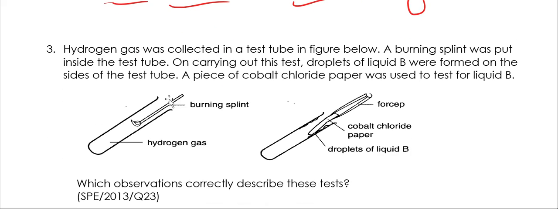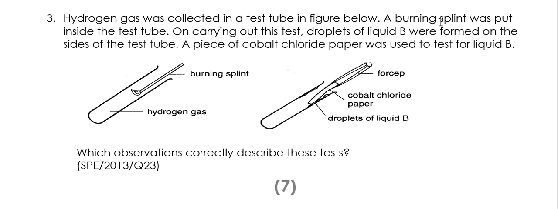Hydrogen gas was collected in a test tube below. Burning splint was put inside the test tube, and then droplets of liquid B were formed. Liquid B is H2O. What happens when you actually combust the hydrogen is that the hydrogen gas will react with oxygen.